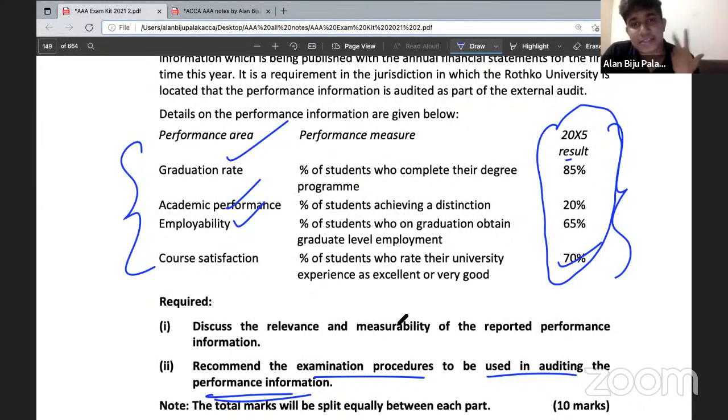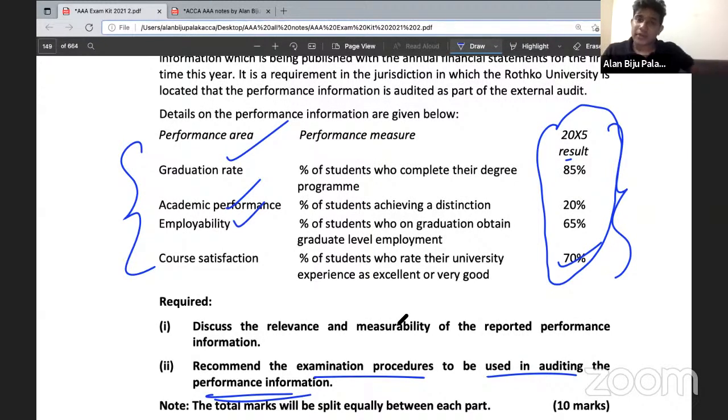So literally it is nothing but the way in which you write the normal audit procedures. The only difference here is that instead of evaluating financial statements, here you are evaluating the key performance indicators. That's the only matter that differs here, but it's very easy to understand that as well. Because say, for example, the percentage of students who have completed the degree program is 85%.